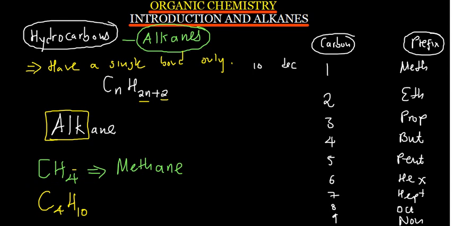And what will be the name? Remember the alkane with 4 carbons? It starts with but. Okay, so we are going to say but. And then you get now these 3 letters. You put them here, A, N, E. So the name is butane. Okay, so just like that, that is how you get to write the formula and also the name of alkanes. Is this okay?